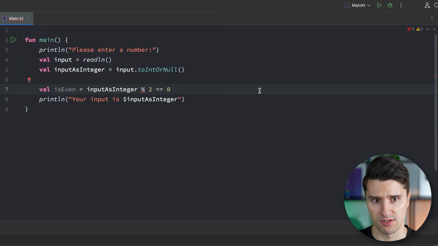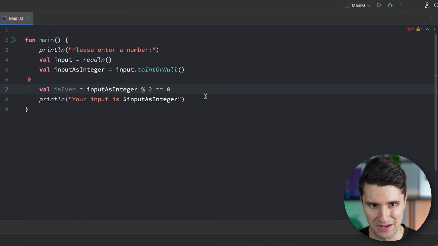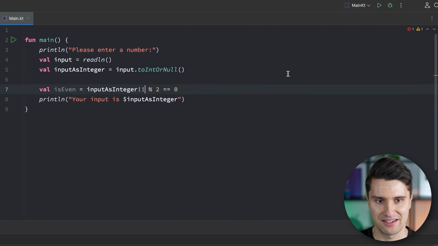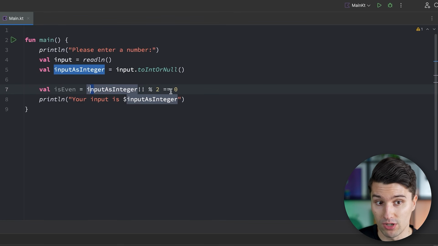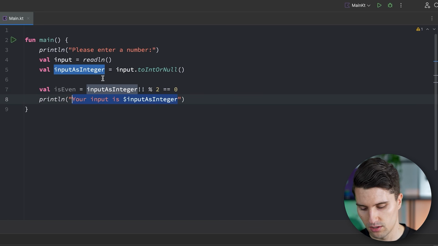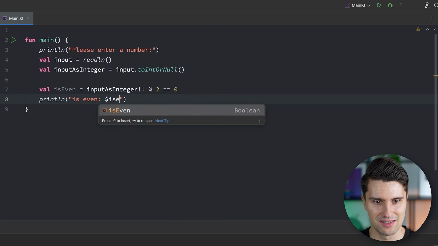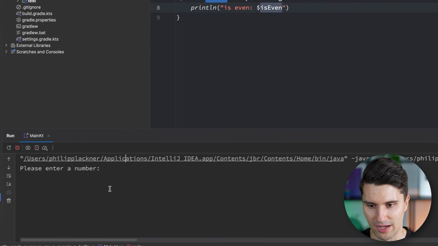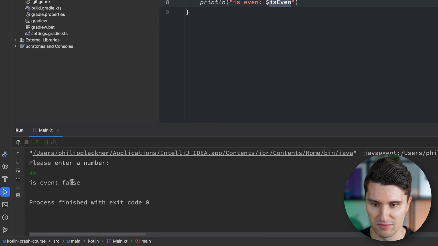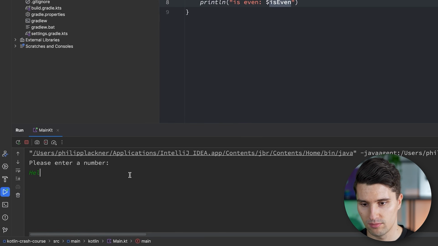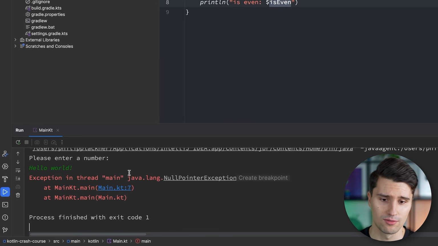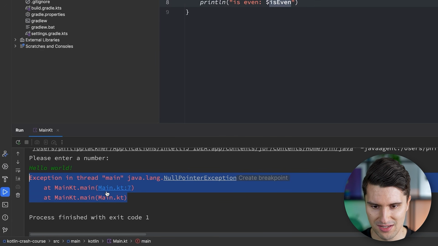So what are our options there? Well, the most simple fix is at least using the double exclamation mark operator. You can see if we add a double exclamation mark afterwards, then we don't have any more errors. And if we then say isEven, we print this, we enter a number, 45, isEven is false, we enter a hello world text, we again get this red print statement here.